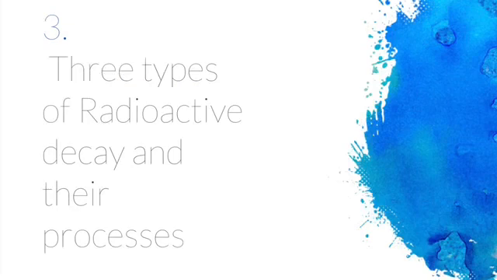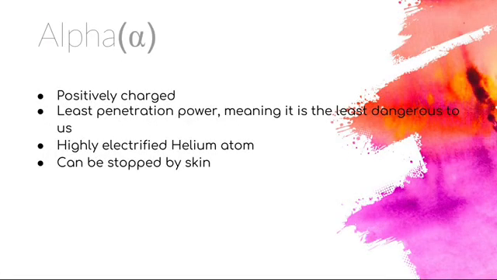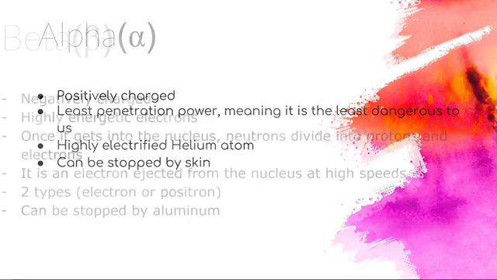We have just received word. Three types of radioactive decay and their processes. Alpha particles are positively charged. They have the least penetration power, which means they won't go past a fixed surface or skin, meaning it is the least dangerous to us, but can still be harmful. They are highly electrified helium atoms. They have 2 protons and 2 neutrons, a mass of 4, and an atomic number of 2. If they get into the human body, they can become very dangerous.